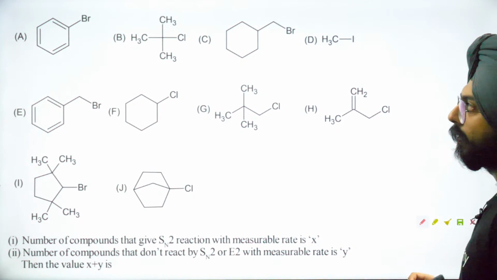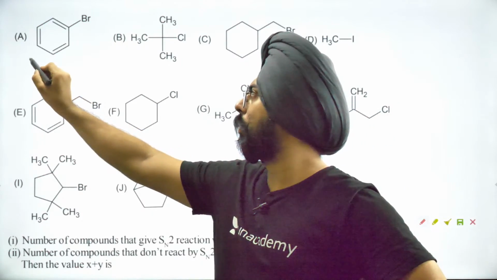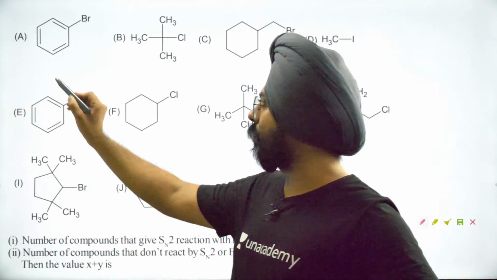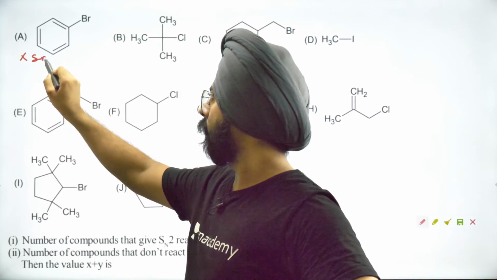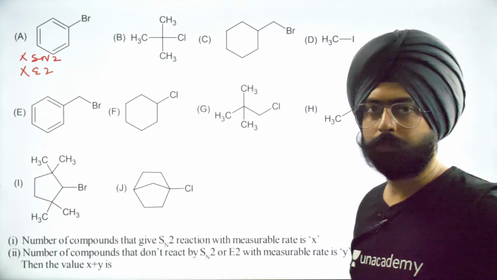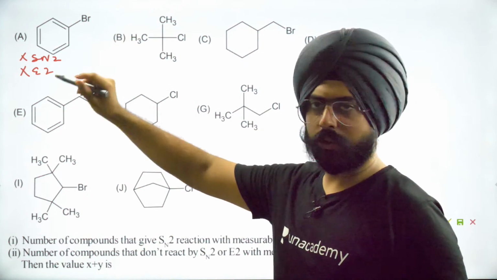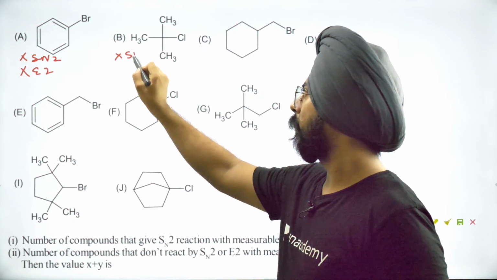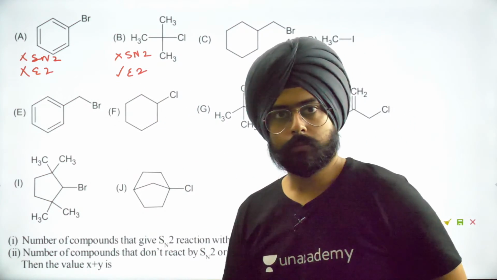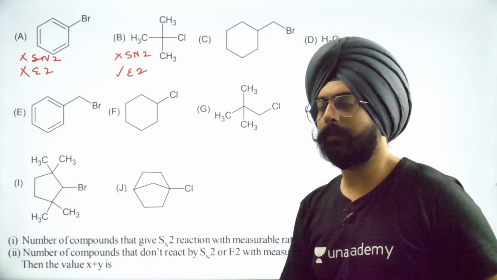So chalo, dekhte hain. The first case, is it going to give you SN2? No. Is it going to give you E2? No. So this is not going to give you anything. Chalo ji. Fine. Next question. This one is not going to give you SN2. This is going to give you E2. Yeah, E2 is possible. 3 degree halides mein E2 is easily possible.